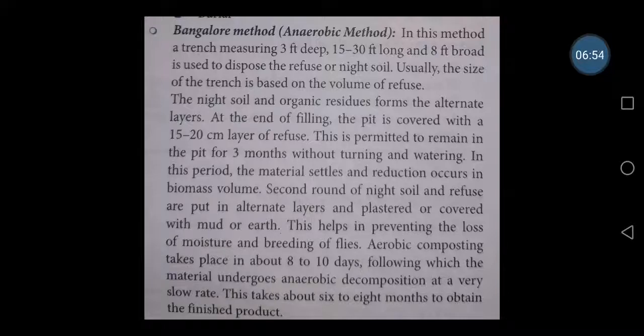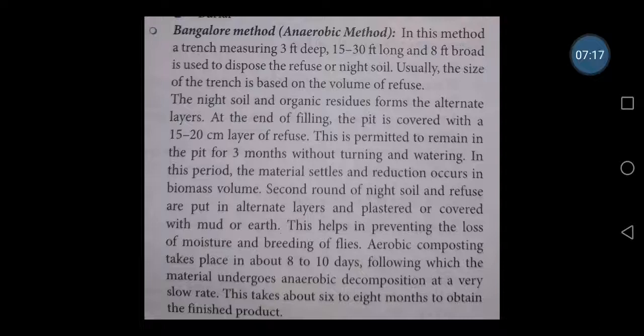The sunlight will not affect it and there will not be any evaporation, so the moisture will be there only, and there will not be any breeding of flies also. Because if you are not plastering with mud or earth, what happens? The flies will come, breed there, and again it can act as a vector, so that many diseases can be transmitted from feces to others.